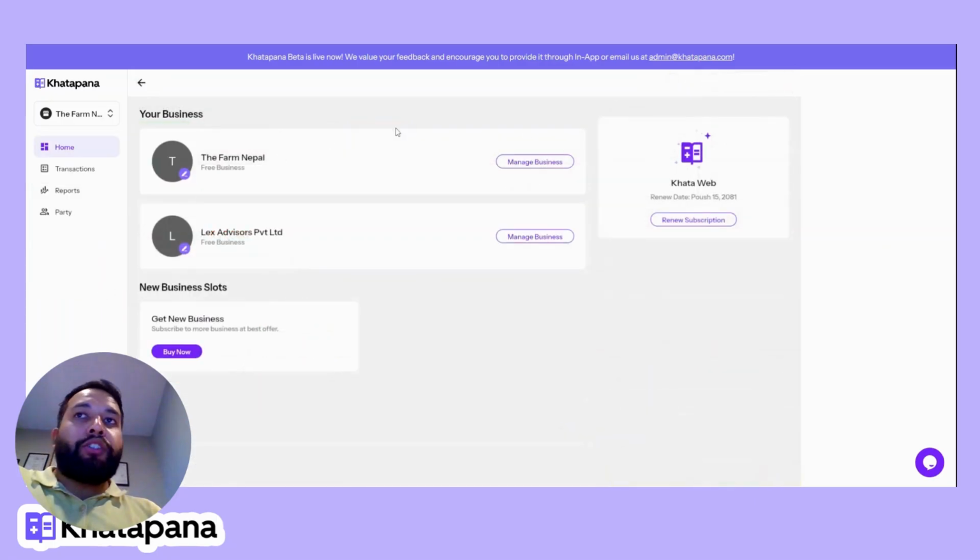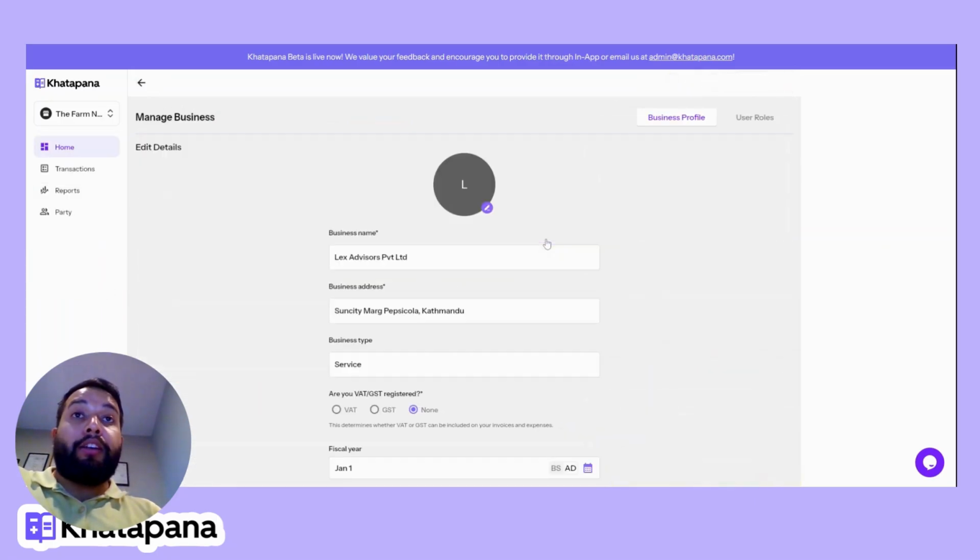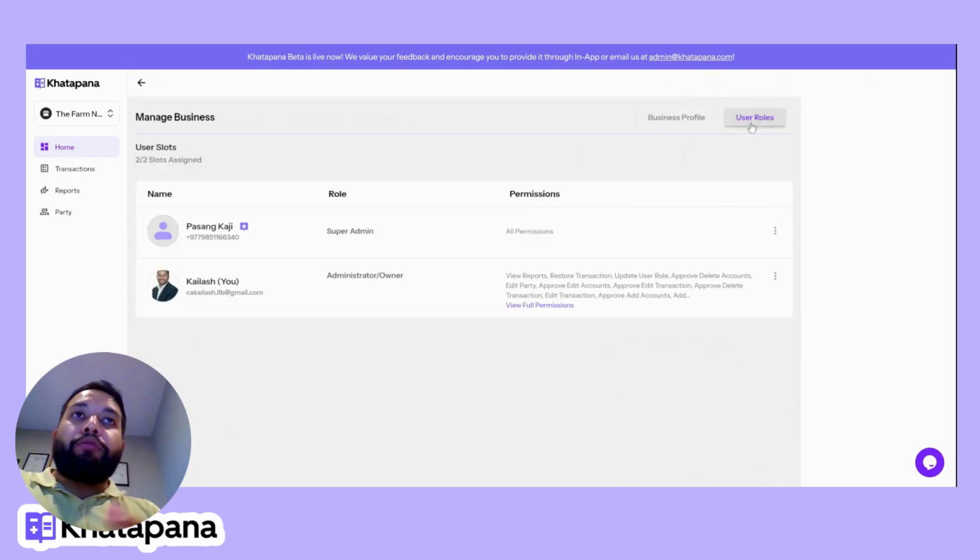And then you can add multiple businesses. You can go to manage and see how many users are there. You can give access to your accountant if you have an accountant, if there are a huge number of transactions for data entry and other purposes. If you have more than one partner, or you have a silent partner who just wants to see how you're doing financially, you can assign user access. So these are various options that we provide.